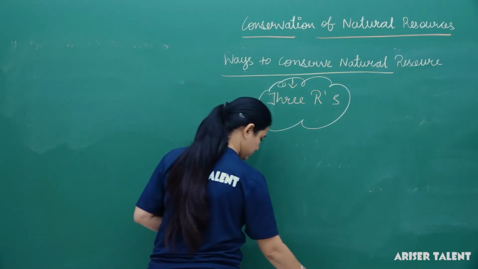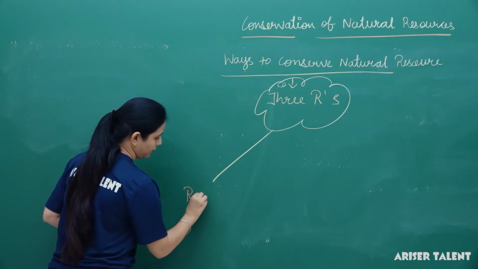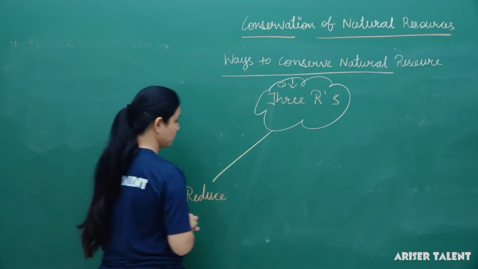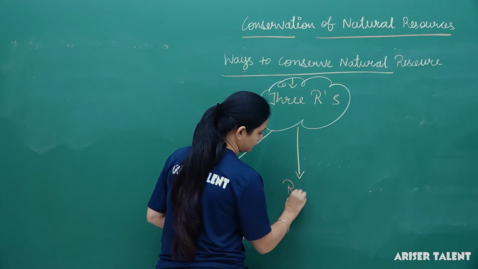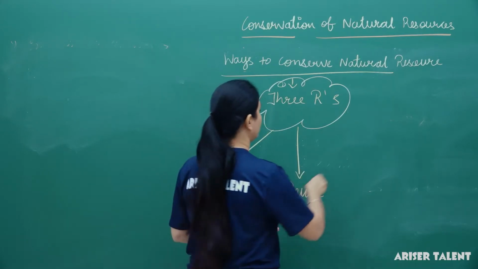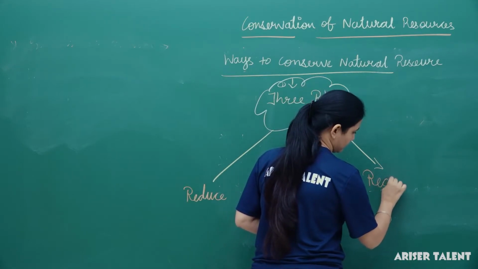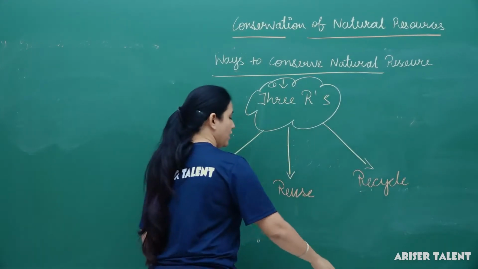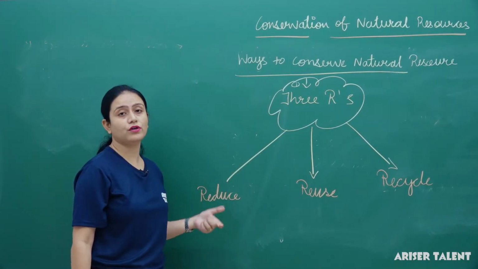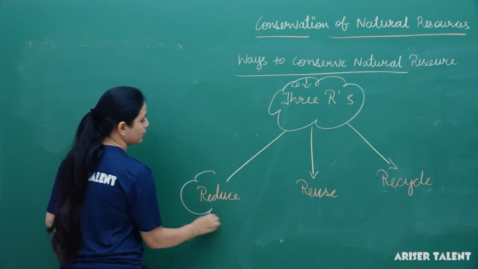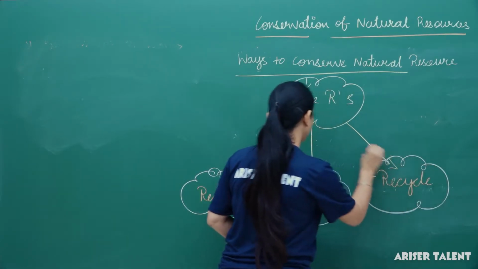They are reduce, reuse, and recycle. We can conserve the natural resources by following these 3Rs: reduce, reuse and recycle. What do you mean by reduce?